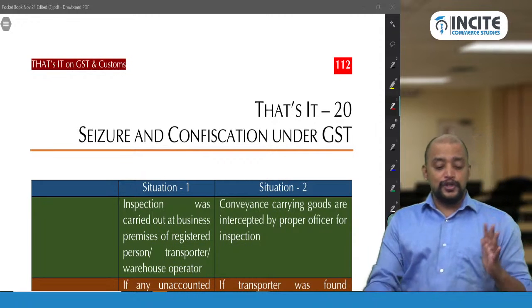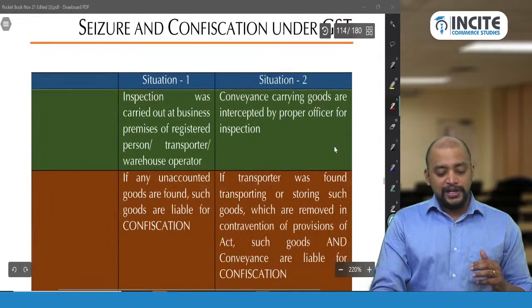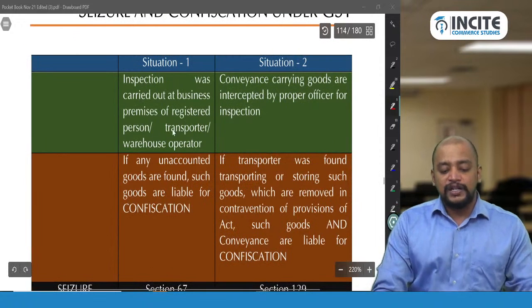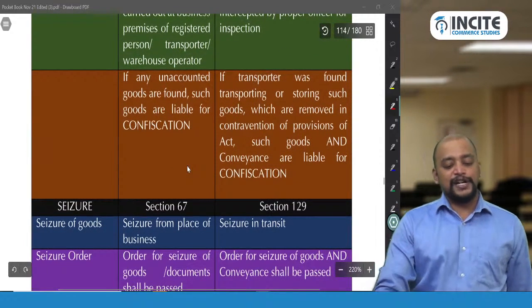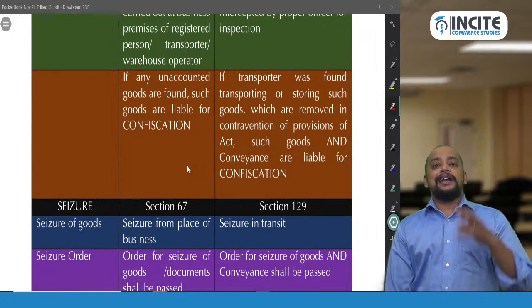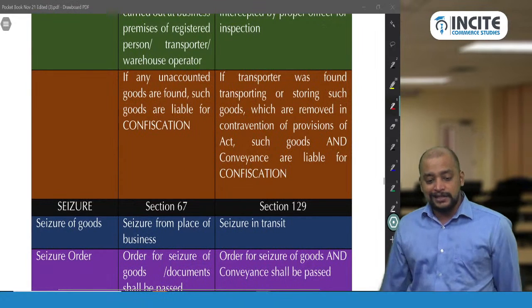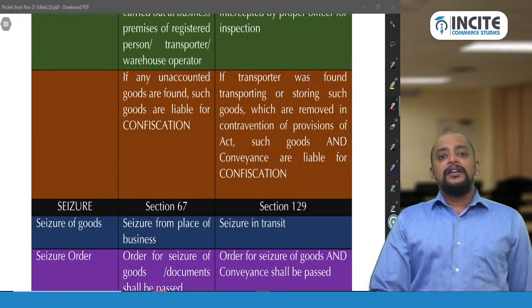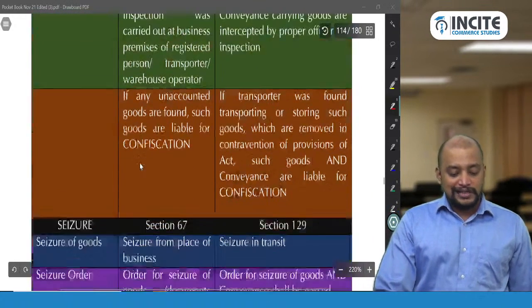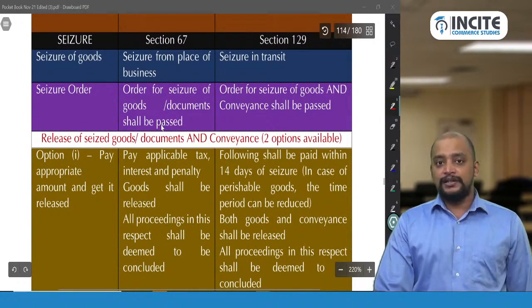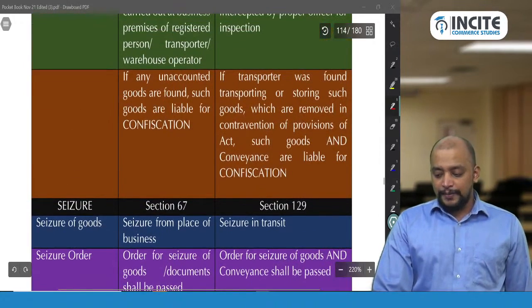And in case of situation 1, inspection will be carried out at the business premise of the registered person or transporter or warehouse keeper, and they identify some goods liable for confiscation, and such goods are seized. That goods are seized. Seizure from the place of business. Whereas in